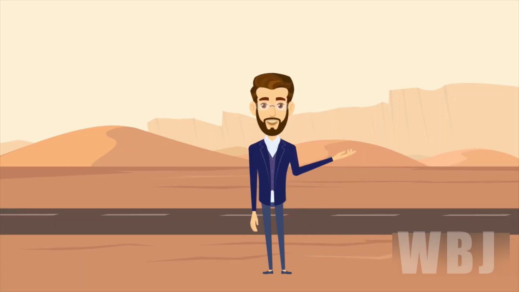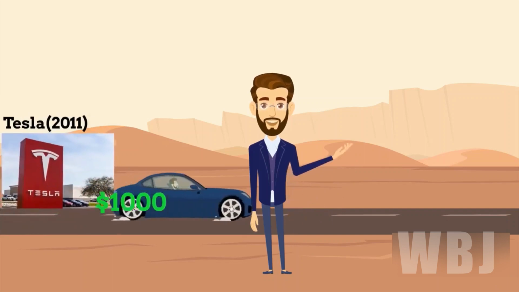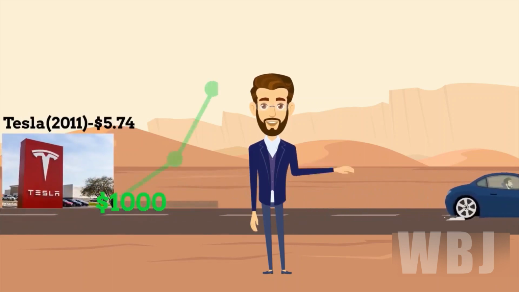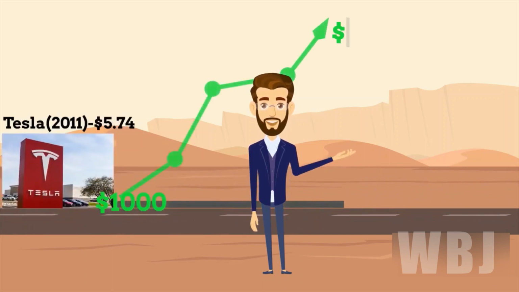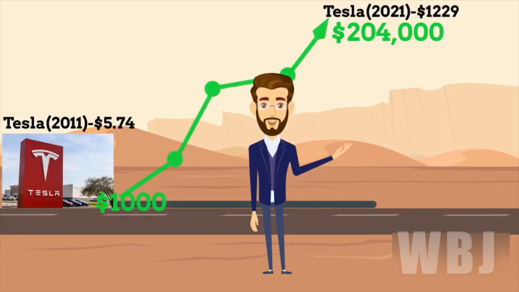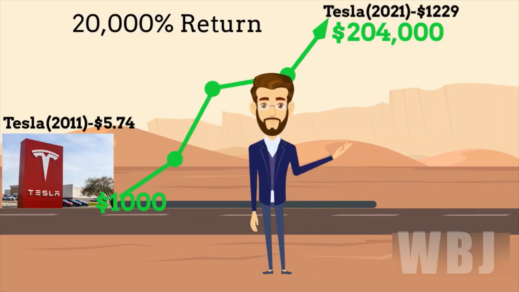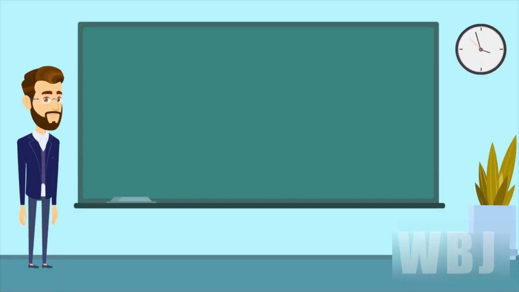For example, a $1,000 investment in Tesla in November 2011 would be worth just over $204,000 now, with the stock's price increasing from $5.74 to $1,229 over those 10 years. That's more than a 20,000% return. That's cool. Let's talk about the next asset class, which is real estate.